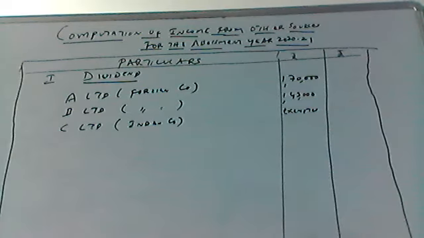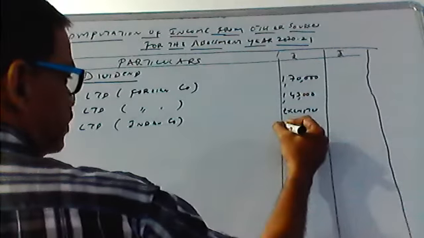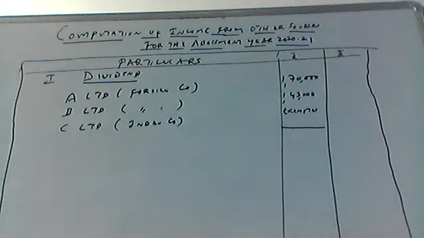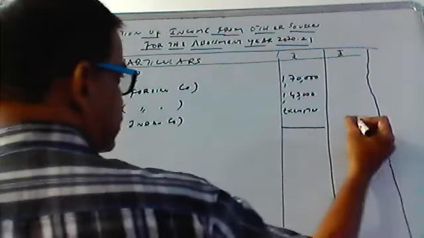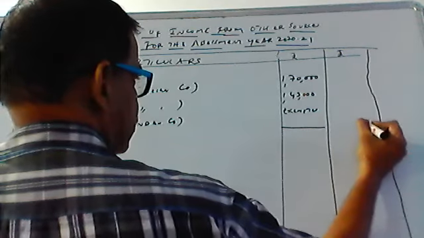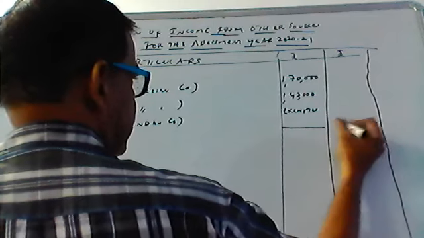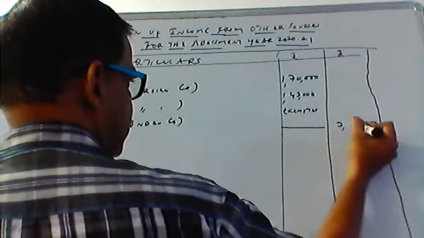Now find out the outer column total. So for part 1, the dividend part is over. The total is 3 lakh 13,000 as the dividend part.